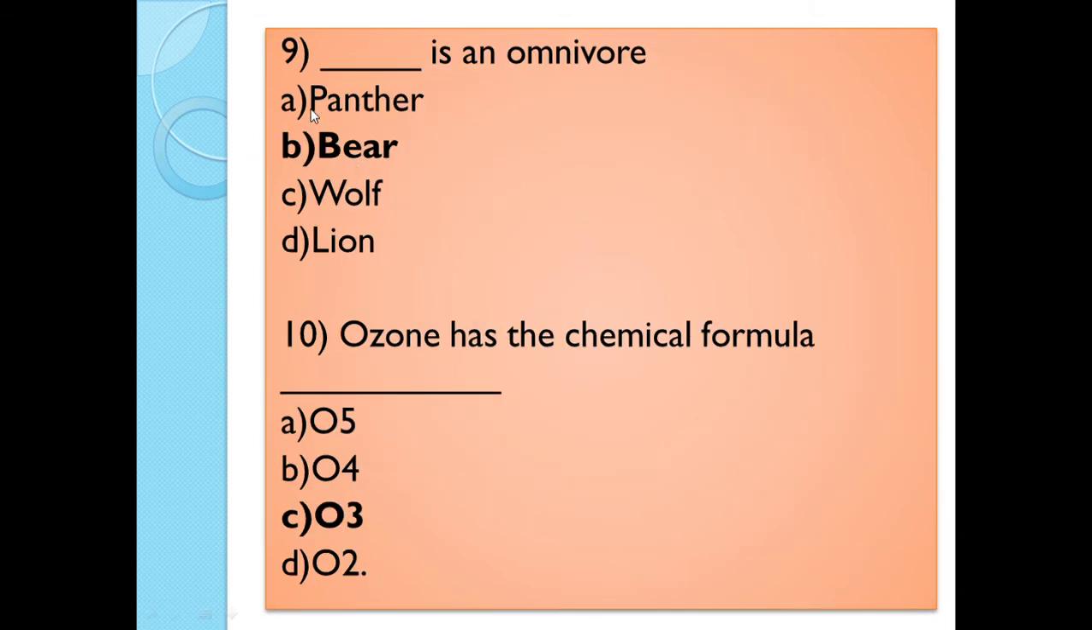Next is out of these four animals, you have to find out the omnivore animal. The options are panther, bear, wolf and lion. The correct option is option B, bear.